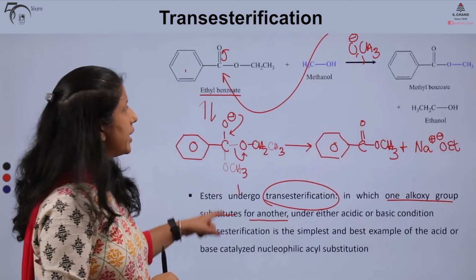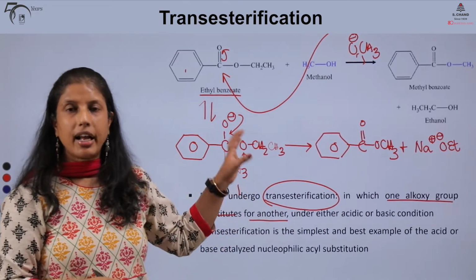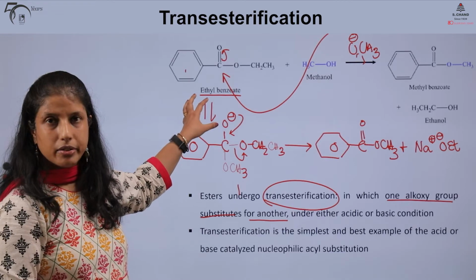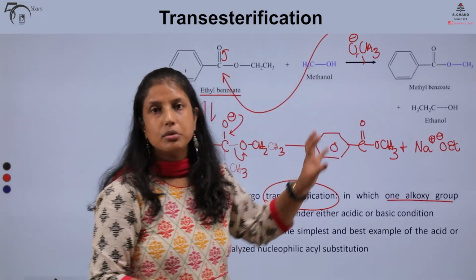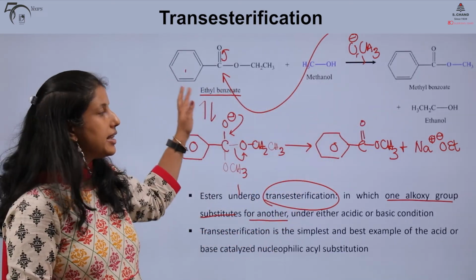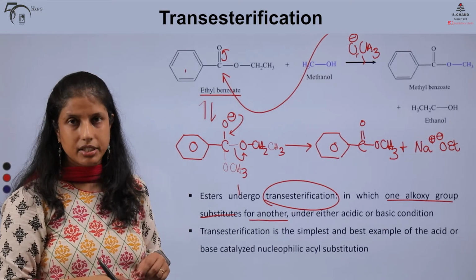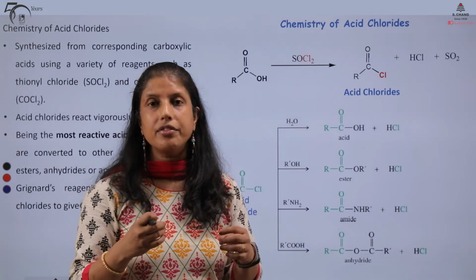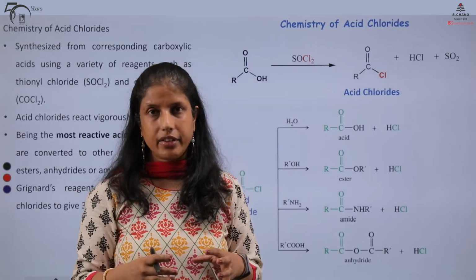And so, we have our simple transesterification reaction where ethyl benzoate is converted to methyl benzoate. This was under our basic conditions. Let's quickly move on to some of the chemistry of these carboxylic acid derivatives.